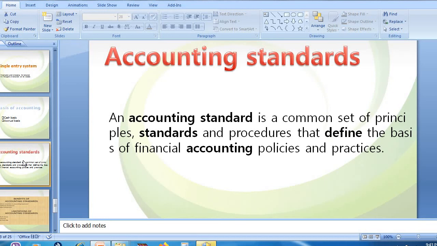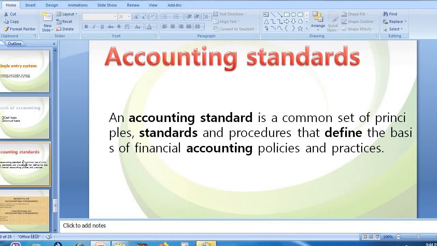Standard is the benchmark. As per that particular standard, the transaction needs to be recorded, and they are the procedure that defines the basis of financial accounting policy and practices. They are the basis of accounting policy, which we studied in the last class. So this is about accounting standards.